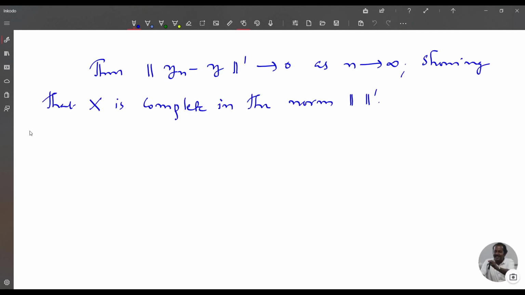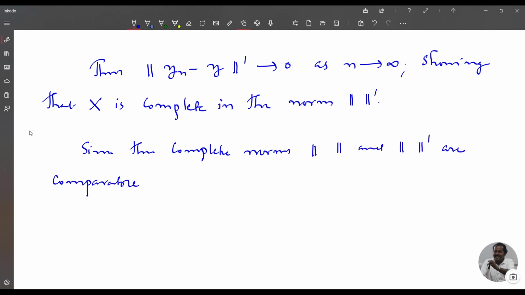Since the complete norms, norm and norm dash, are comparable, by the two-norm theorem they are equivalent.